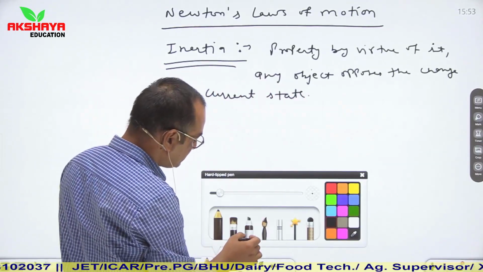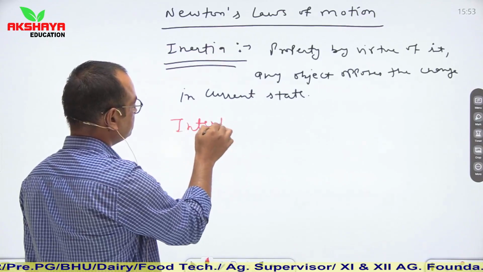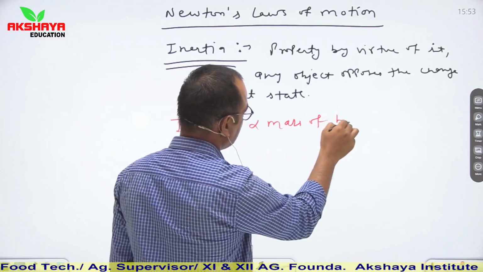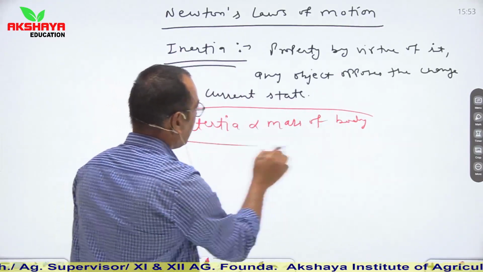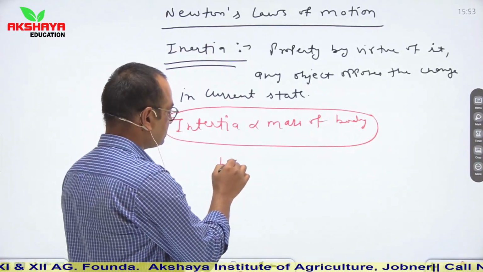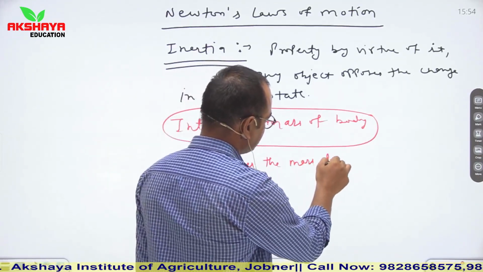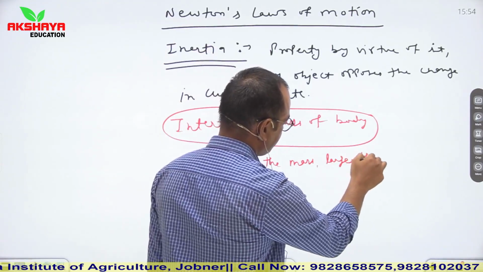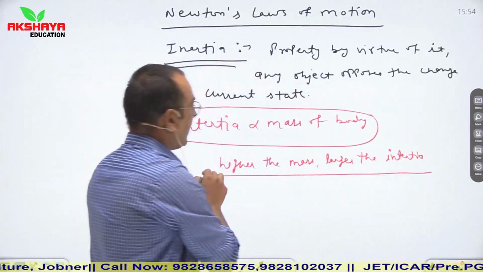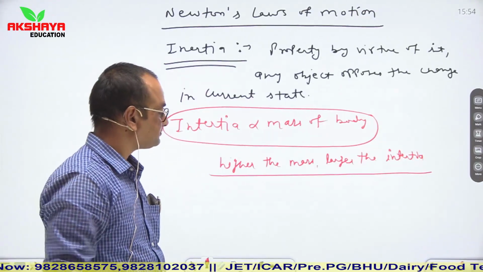So this inertia is directly proportional to the mass of the body. It means a heavier body always has high inertia. The higher the mass, the larger the inertia. Heavier bodies highly oppose the change in their current state. So this is the concept of inertia.